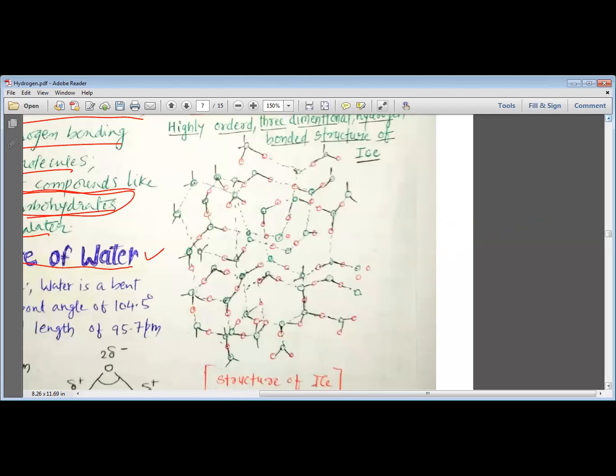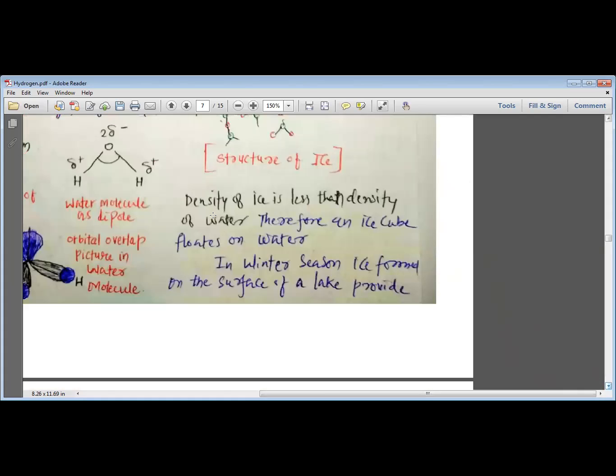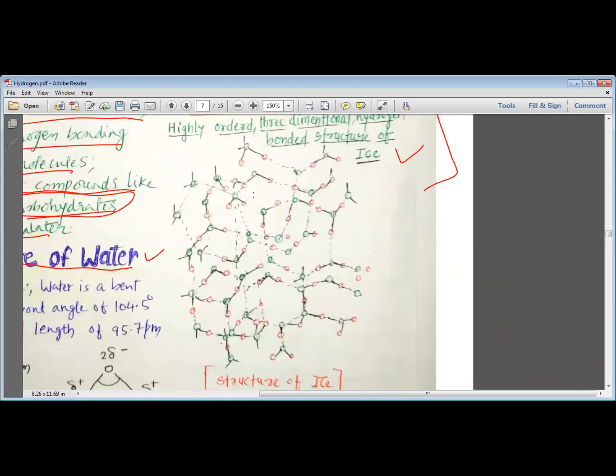Here I have written: highly ordered three-dimensional hydrogen bonded structure of ice. Now a very important point: the density of ice is less than the density of water. What is the reason that the density of ice is less than that of water? You can see that when the water molecules are arranged in the hexagonal form, a large space is generated.